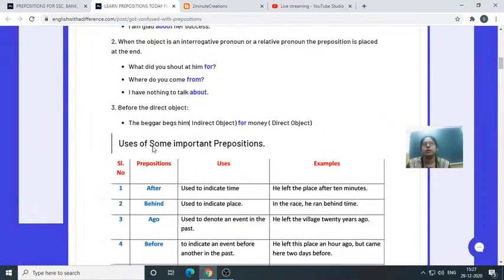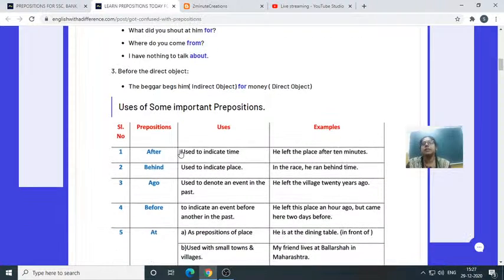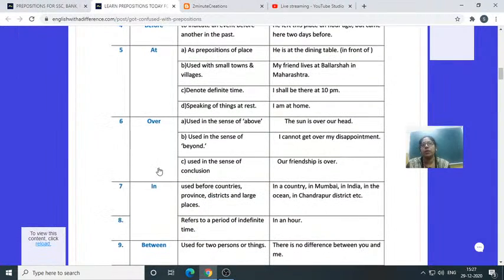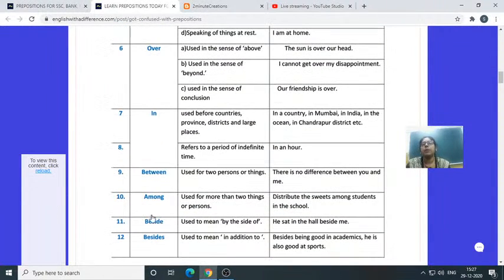These are the 3 rules we have discussed, and some of the important prepositions like after, behind, ago, before, at, over, in, between, among; these we discussed yesterday. I think regarding yesterday's lesson you don't have any doubts. So let me begin with the new one.